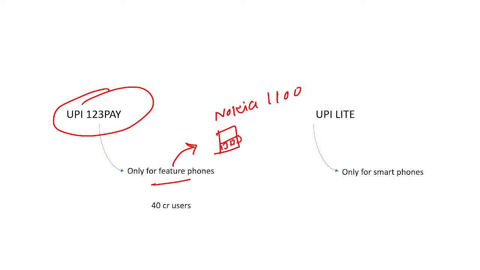These old phones, used from the 80s till the present by some people within India, are called feature phones, right? These feature phones are used by around 40 crore people within India, right?